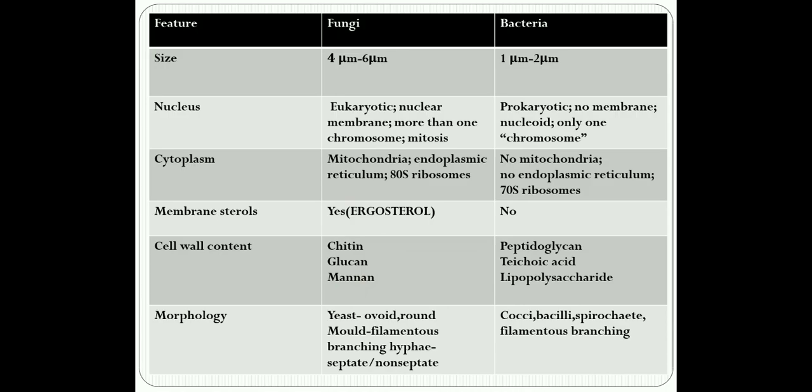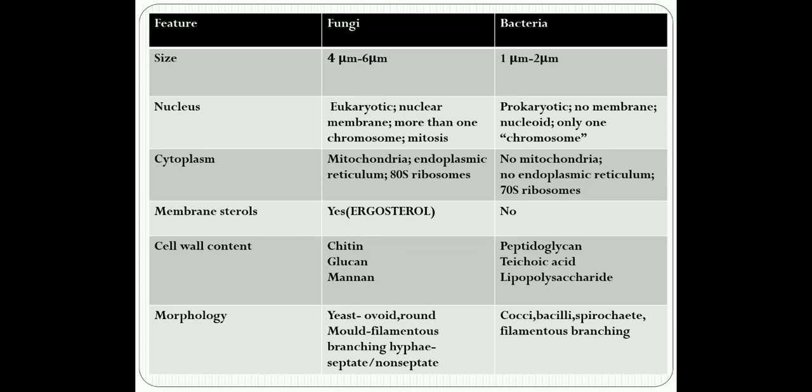Now, why am I emphasizing the ergosterol and the chitin, glucan, and mannan? It is because most of our antifungals which are currently available to treat these infections target the ergosterol and the glucan synthesis pathway.